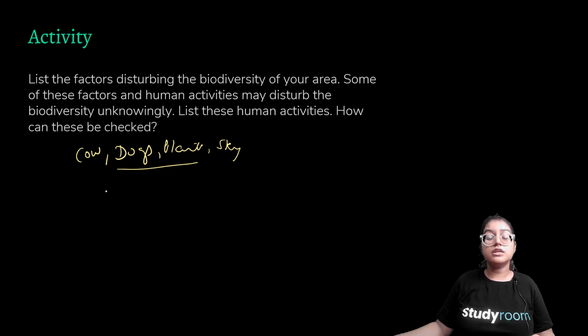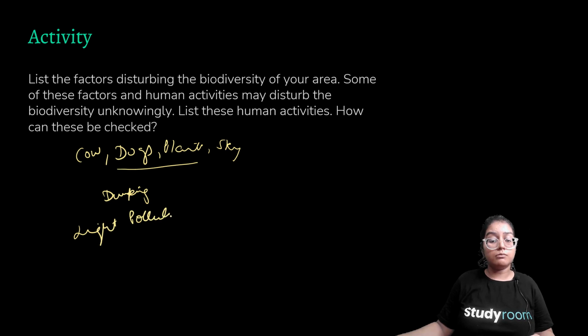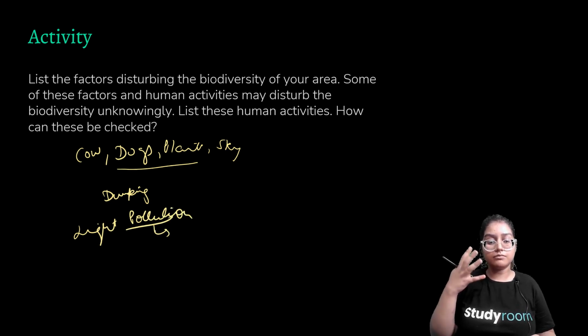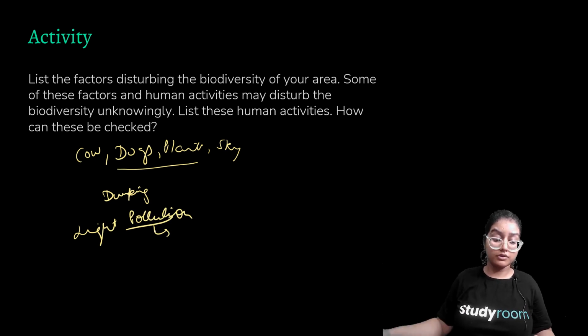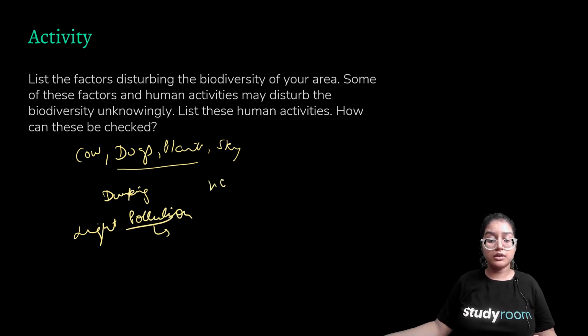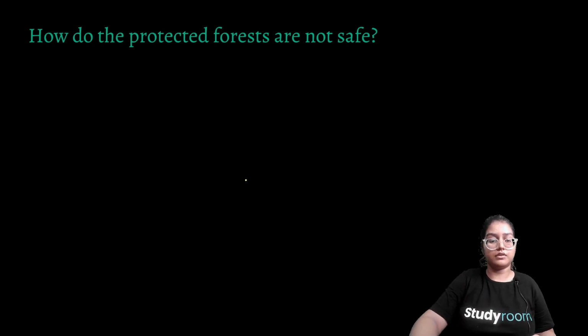For example, you see people dumping waste, or using cars more often. You will see people honking their horns, which can lead to noise pollution. There is even light pollution, which can affect the feeding habits or breeding practices of certain nocturnal animals, meaning animals that roam at night. So you have to observe the activities which you feel are environmentally concerning.